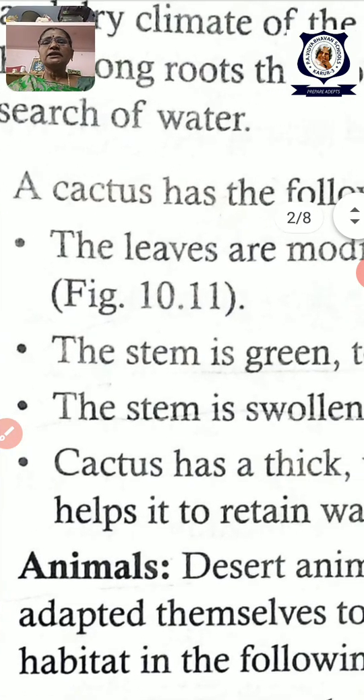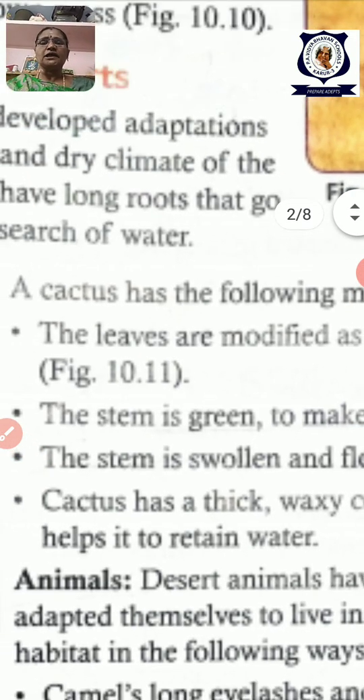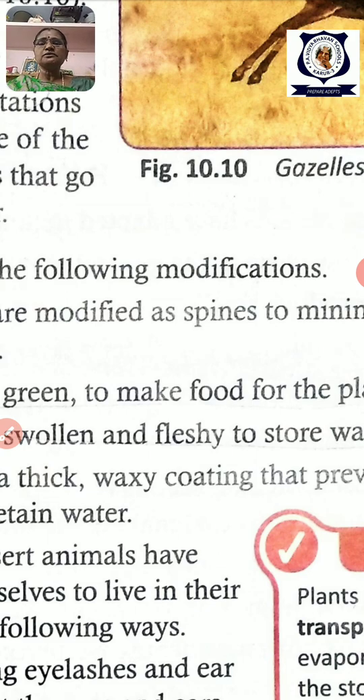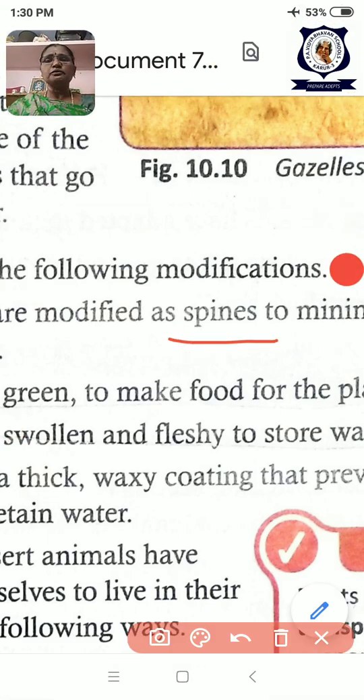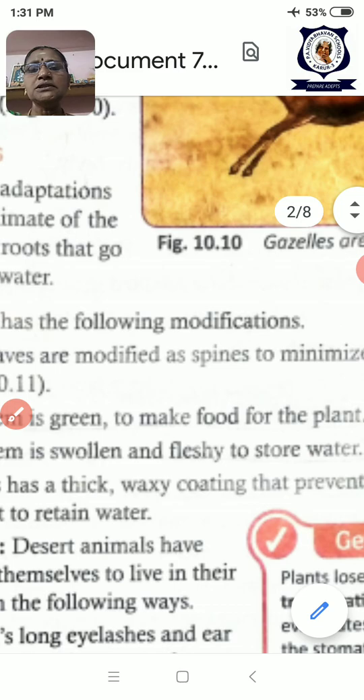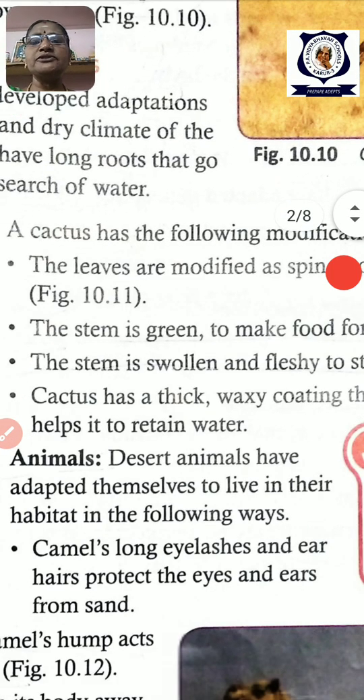Okay, this cactus has some adaptations to live in the desert climate. The cactus leaves are modified into spines. Modified means changed into spines. Spines, thorns, needles, all denote one thing, that is mull. குத்துற முள் இருக்குல்ல, that is called spines. So the cactus has modified its leaves into spines.